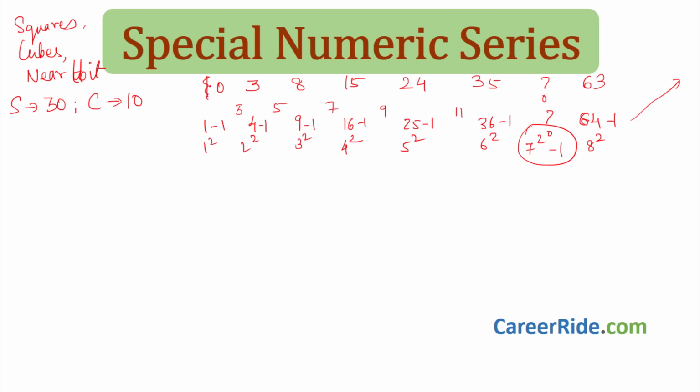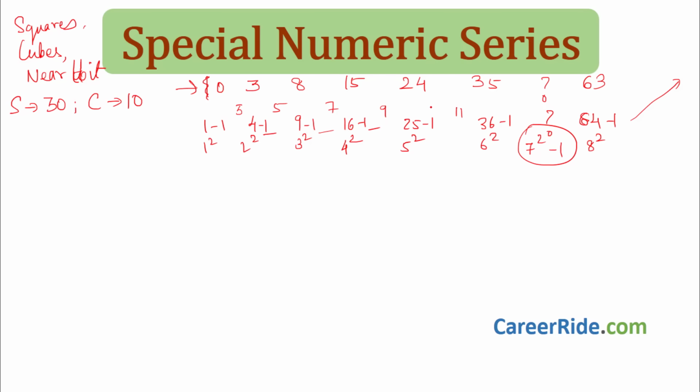Now you will say, by looking directly at this, how will we guess that it is a square series? That is the thing with series. Whenever you get a series and you are not able to think what series it might be, you have to apply some tricks, like: is this nearer to some square? Is it a square of some number? Here it is 2 square minus 1, 3 square minus 1, 4 square minus 1, and so on. This is what we mean by a square series, or a series which is nearer to squares.